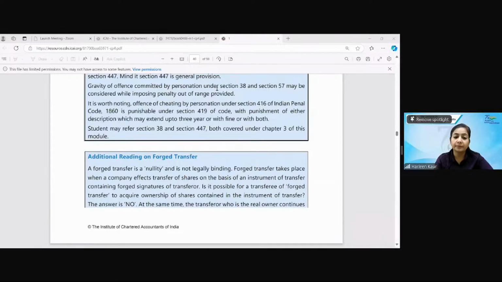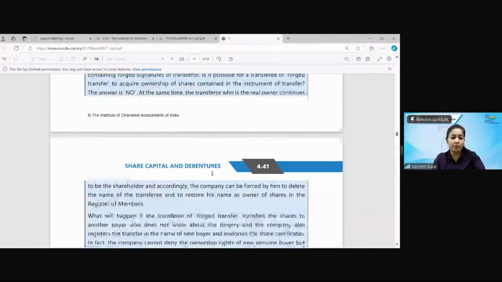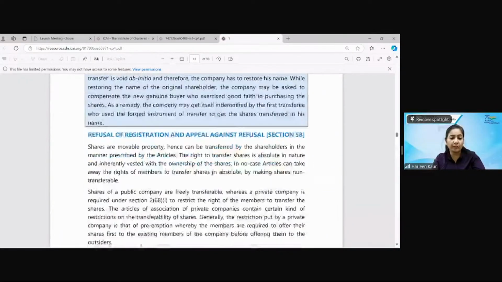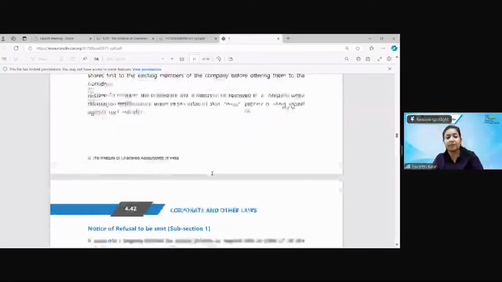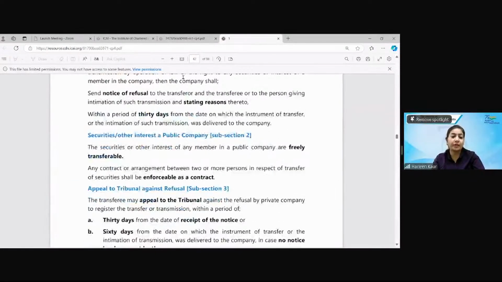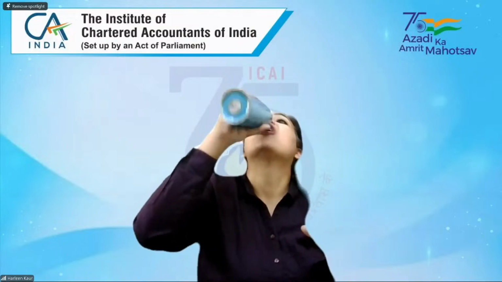All right, students. We are left with very little time. I don't want to rush through section 58. I want to do it in detail with all of you, because section 58 has to be very elaborate, with 30 days, 60 days, and the whole story of 60 days and 90 days keeps coming up repeatedly. So I would want you to make small notes along with that. Any doubts you have, you can ask on section 57 that we have done, because in the next session we will be finishing off with your debentures also.